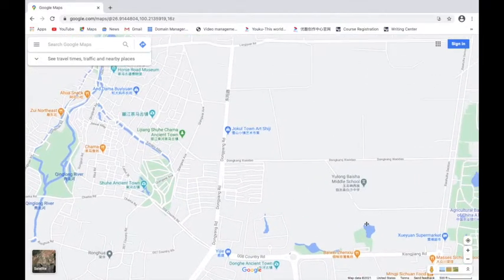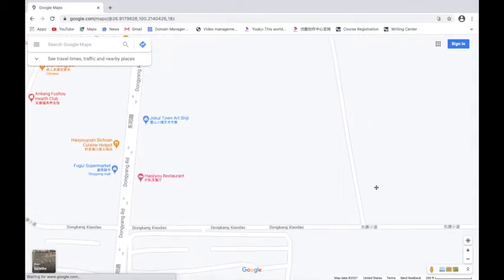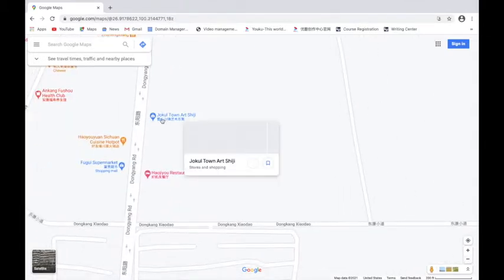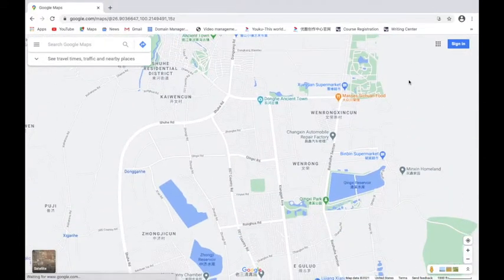So here's our school area right here. And let me see what it pulls up. Google does not recognize our school, but it does see the art town here. So here's Co-Art, the stores and the shopping, and our school is located right back here. So what we're going to do together is we're going to find our houses, and then we're going to record a video of us explaining to other students how we would get to the school from our house.